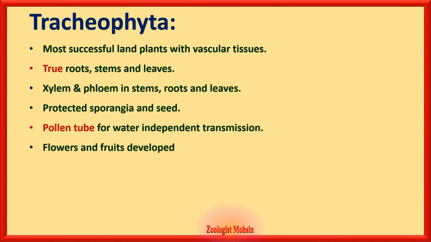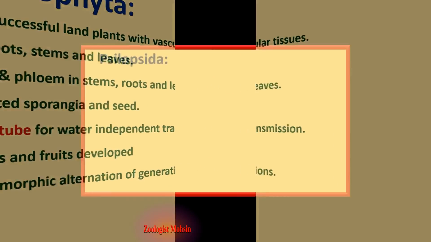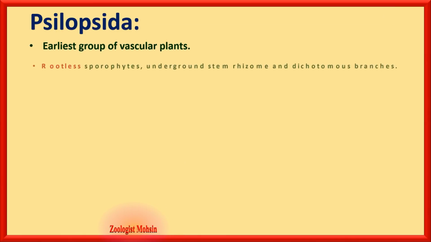Now these are basically the characteristics of flowering plants. They are heteromorphic, alternation of generation, because independent sporophyte and gametophyte are present. The first subdivision is Psilopsida. They are the earliest group of vascular plants.